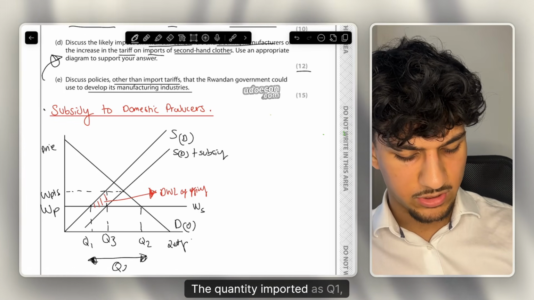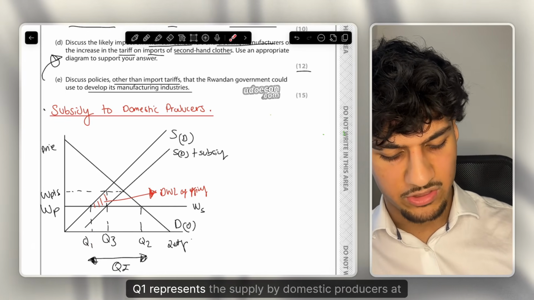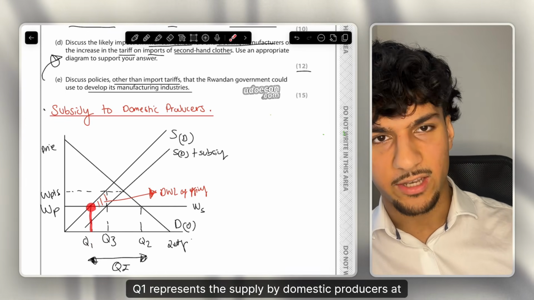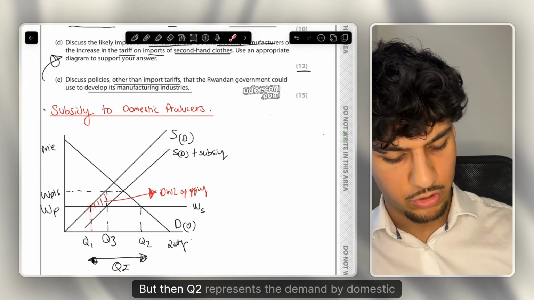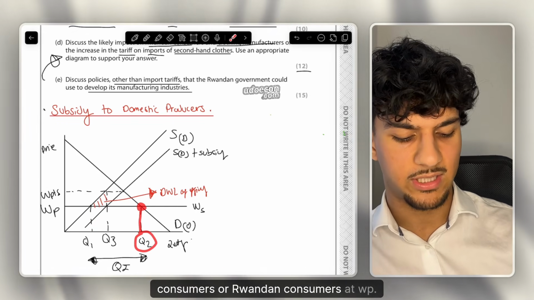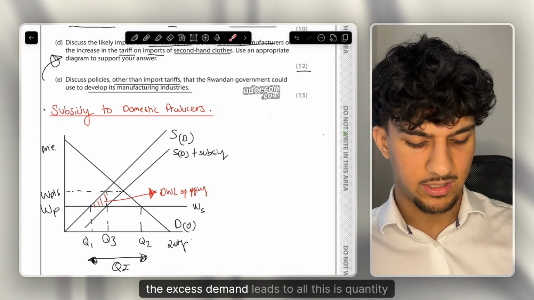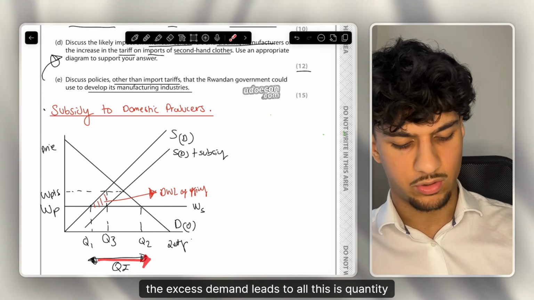Why is that the quantity imported? As Q1, of course, what does that represent? Q1 represents the supply by domestic producers at WP, which is the world price, but then Q2 represents the demand by domestic consumers, or Rwandan consumers, at WP. Thus, the discrepancy, the excess demand, leads to all this quantity imported.